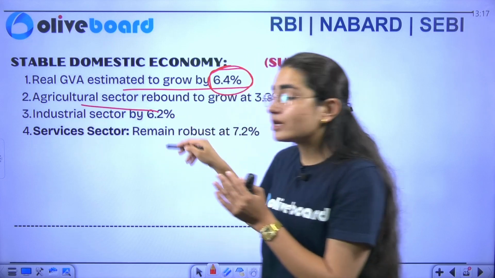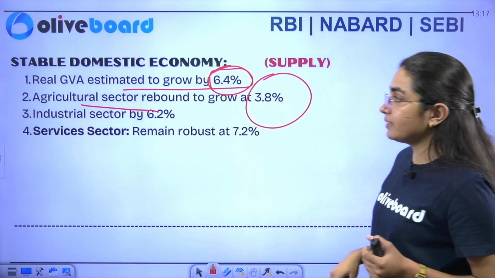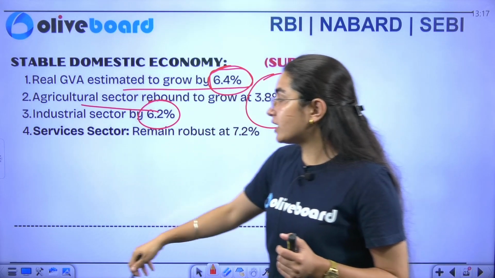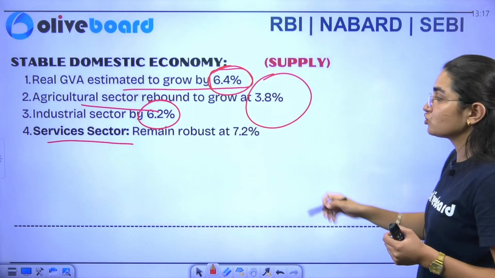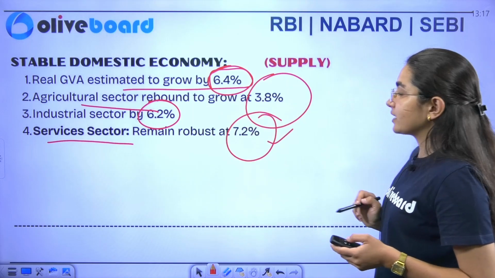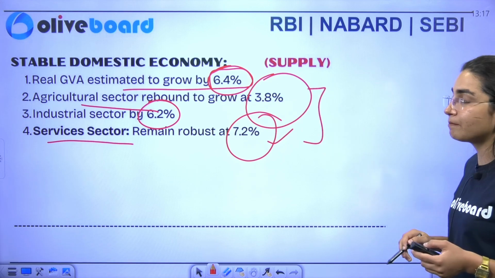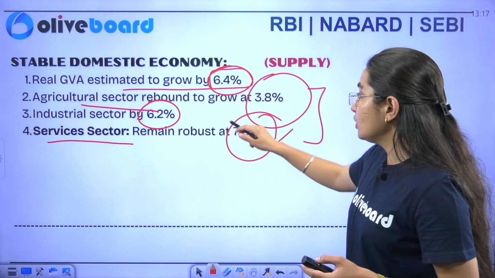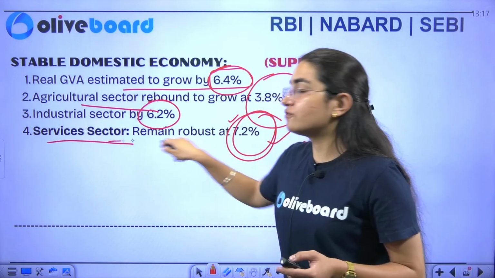Similarly, if I talk particularly about the agricultural sector, it has rebounded to grow at 3.8%. Industrial sector growth is 6.2%, and I told you that the services sector is going at a robust rate, which remains robust at 7.2%. So if you make a comparison among these three sectors, you will see that the sector that is outperforming is the services sector at 7.2%.